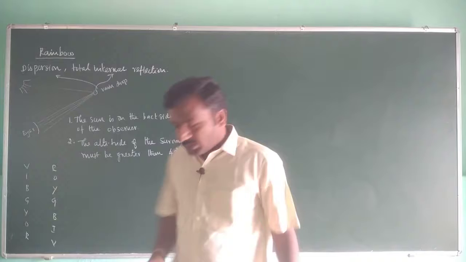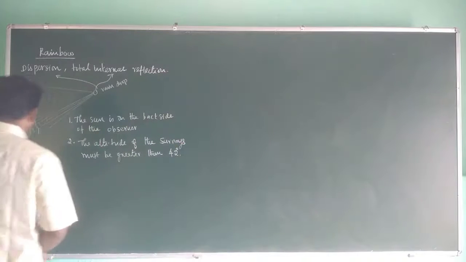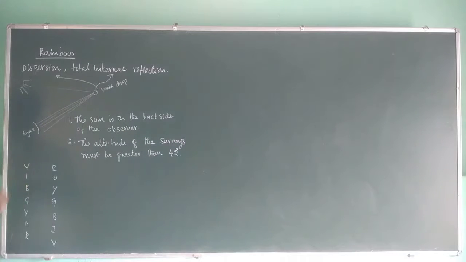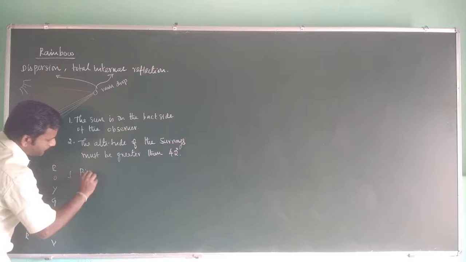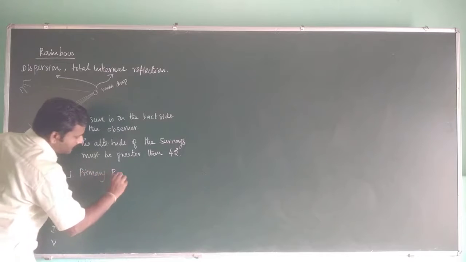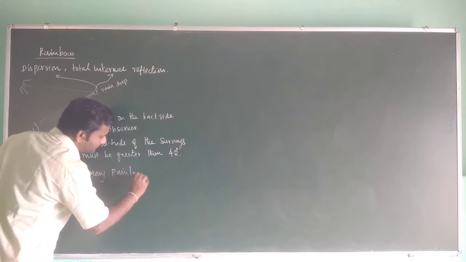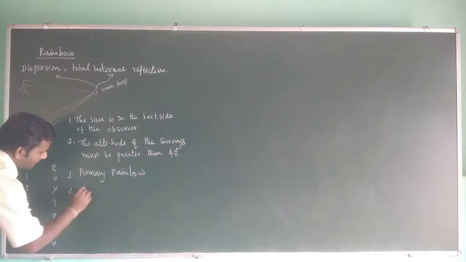Which color appears on top could be explained based on the category of the rainbow. The rainbow can be categorized as primary rainbow or secondary rainbow.